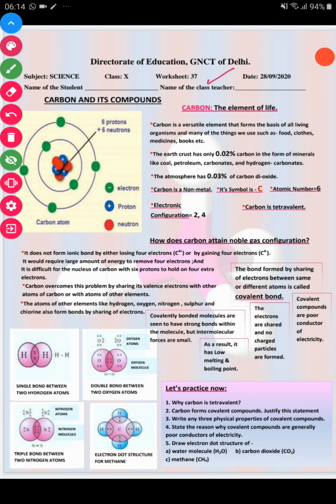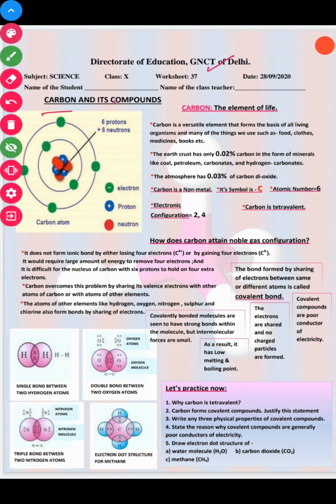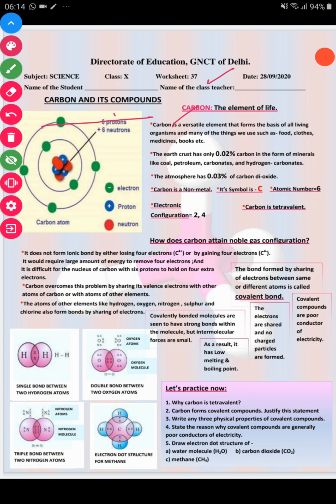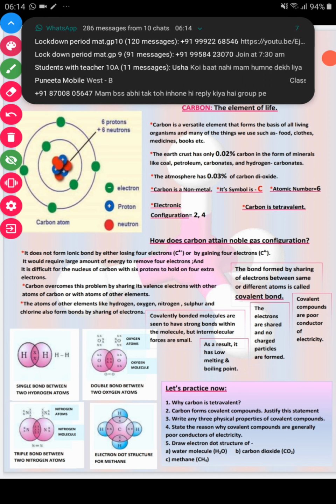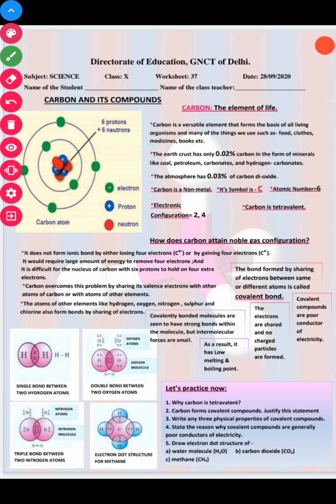Today we will start our new chapter, Carbon and its Compounds. Students, carbon is the element of our life. Carbon is a versatile element that forms the basis of all living organisms, and many of the things we use, such as food, clothes, medicine and books, are all made up of carbon.